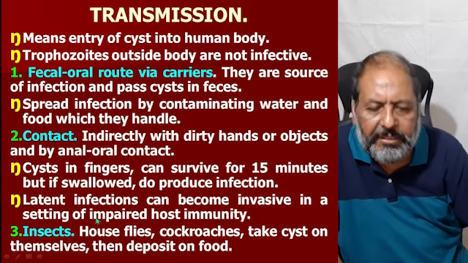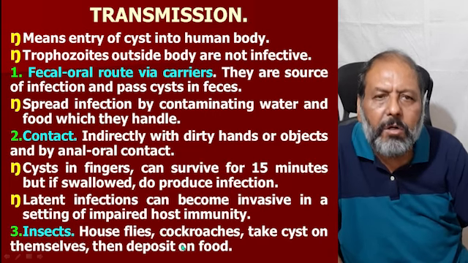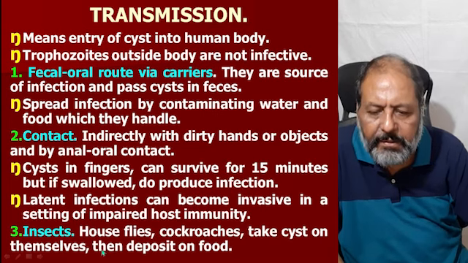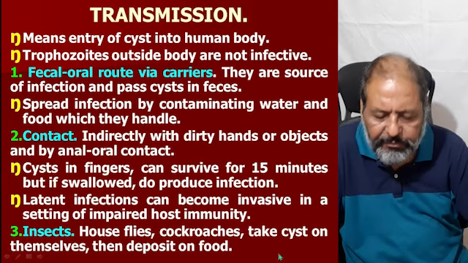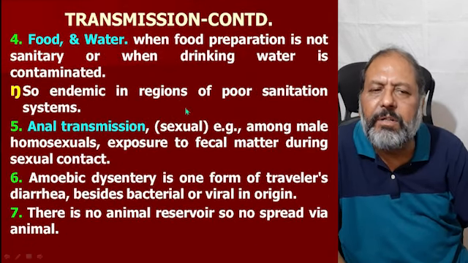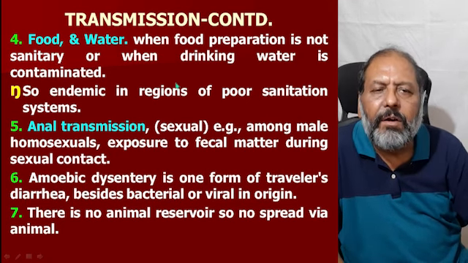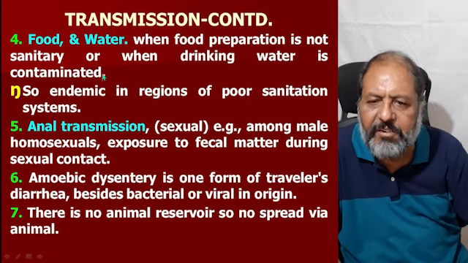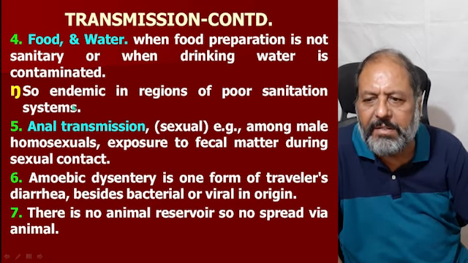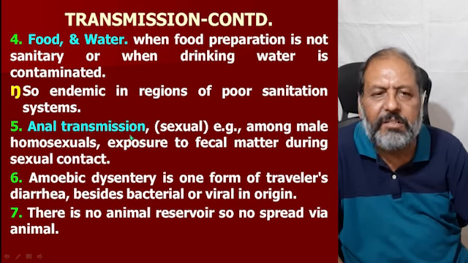So they become opportunistic. Third is insects: houseflies and cockroaches. They carry the cysts on their bodies, and then they deposit them on the food on which they sit. Continuing the transmission, number four is food and water. When food preparation is not sanitary or up to standard, or when the drinking water is contaminated, it is endemic in regions of poor sanitation systems.